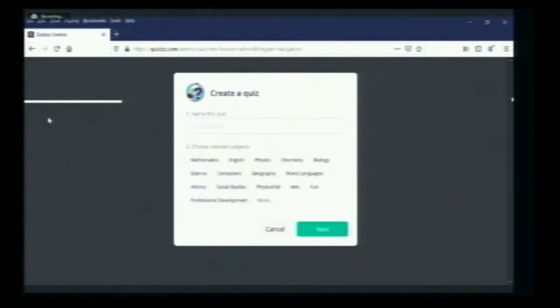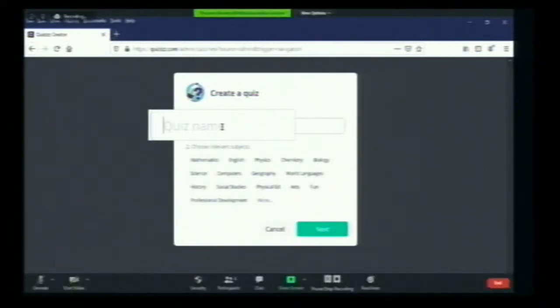In that, we have to give a title for the quiz, that is the name of this quiz. As a biology teacher, I want to create a quiz on the evolution topic. So I will type evolution.